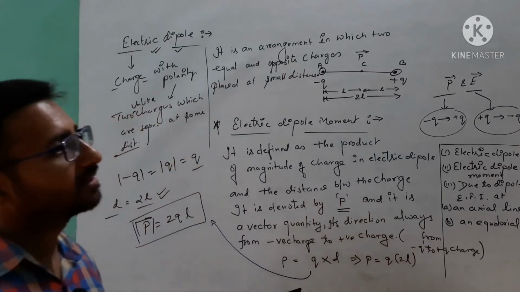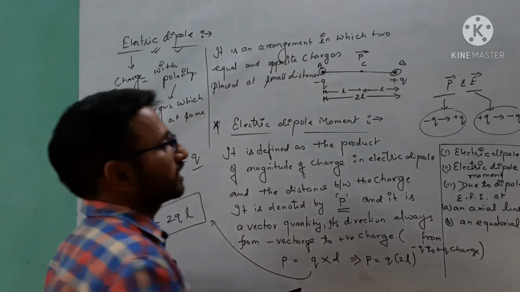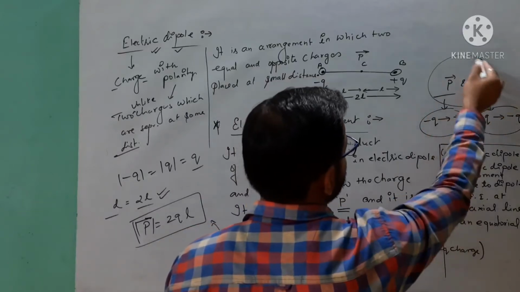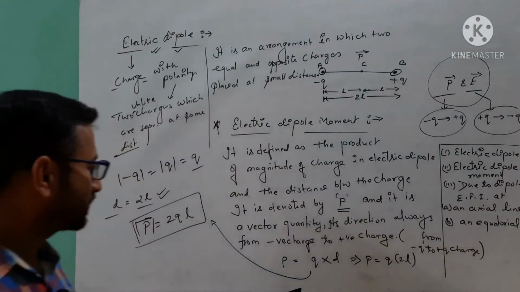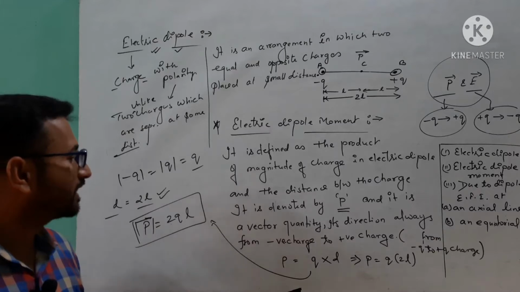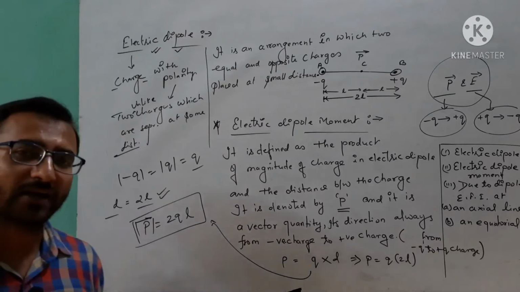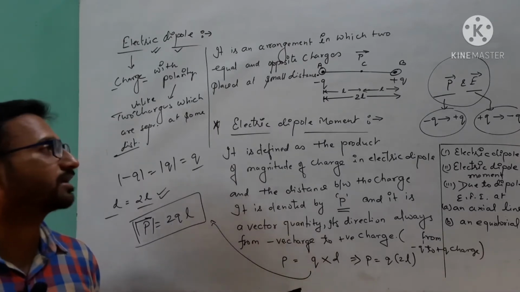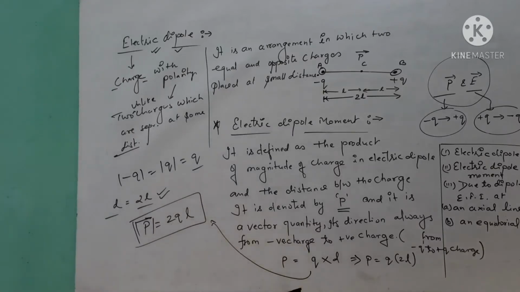So both are reverse. Got it? So note this point. After that I will write the SI unit and dimension formula of electric dipole moment. So note it fast.